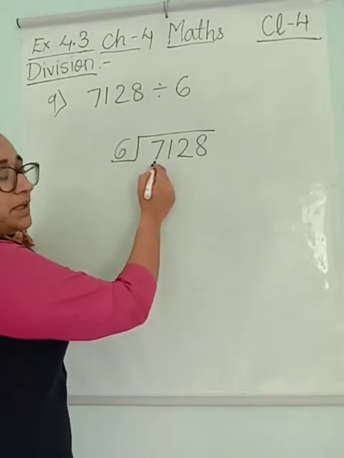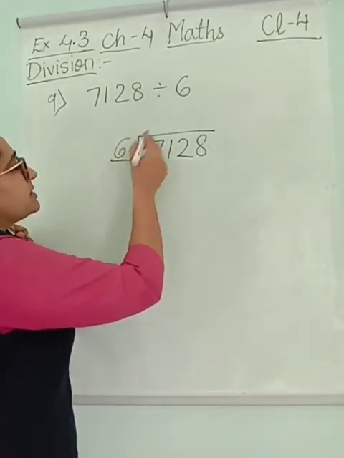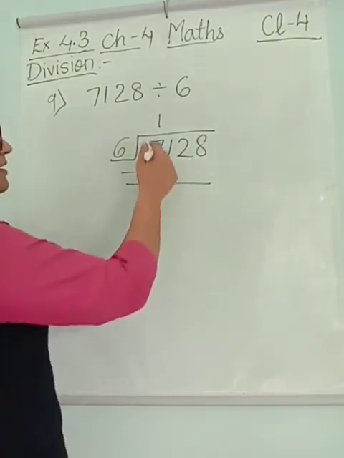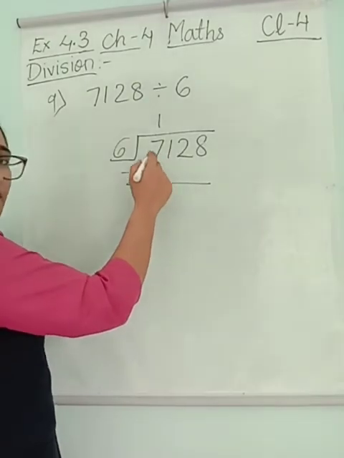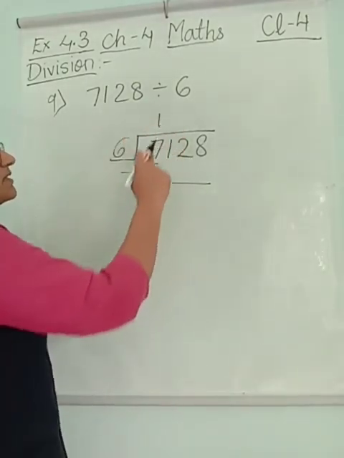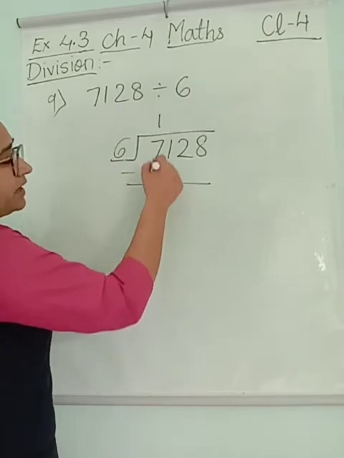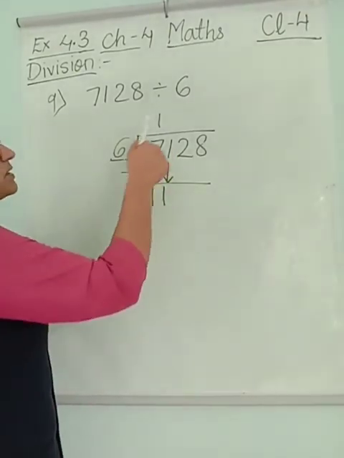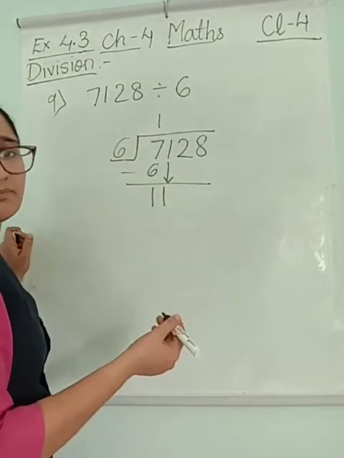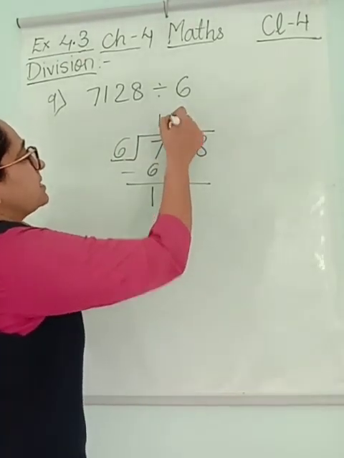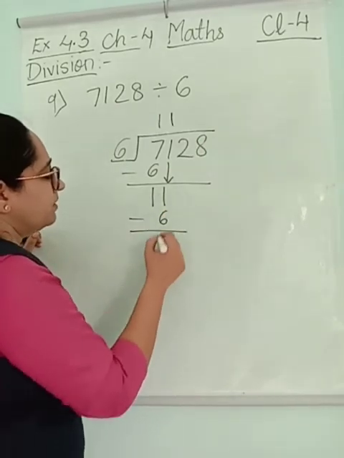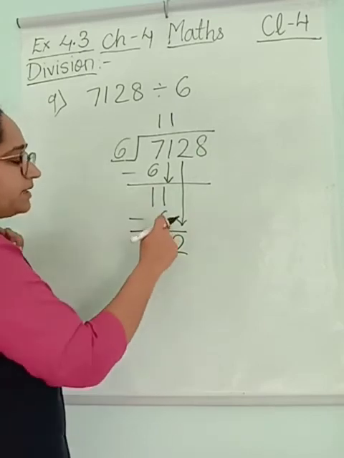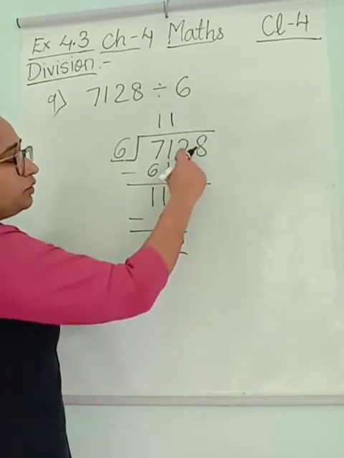6, one number here, one number here, so 7. 6 ones are 6, the closest and smaller one, isn't it? 6 twos are 12, which is not 7, I want 7. So we take 6 ones are 6, remainder 1 here, and this one comes down. It becomes 11. 6 twos are 12, again bigger, so we have to take 6 ones are 6. Remainder 5, and 2 comes down. 11 minus 6 is 5, and 2 comes down.